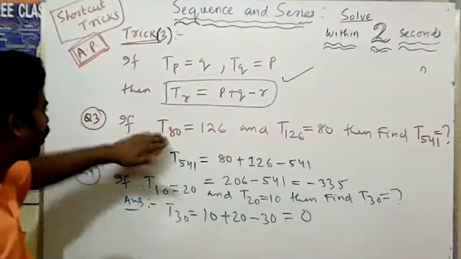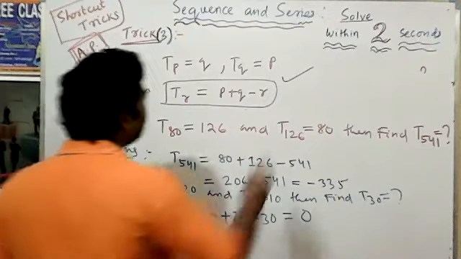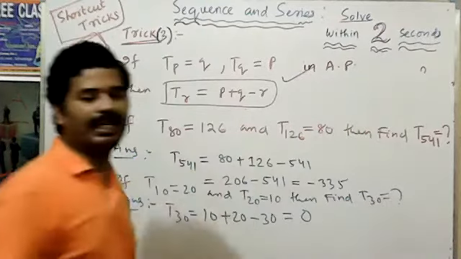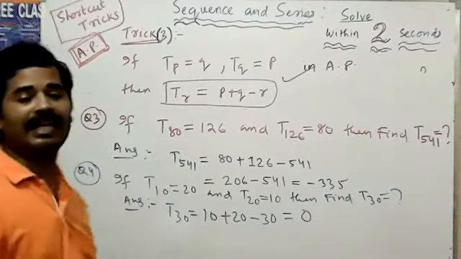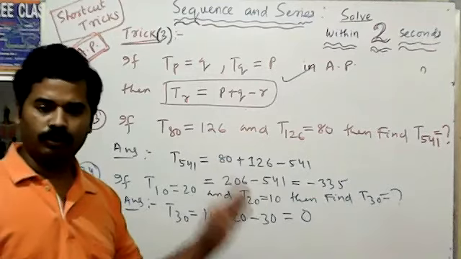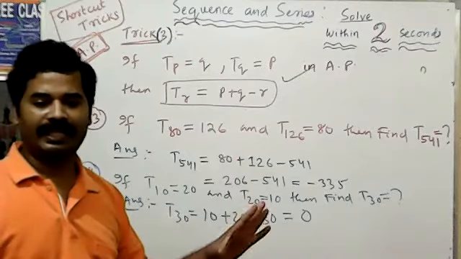If the question comes under arithmetic progression, you can do it very easily. These three tricks are very important. Do the practice and you get the answer within 2 seconds.